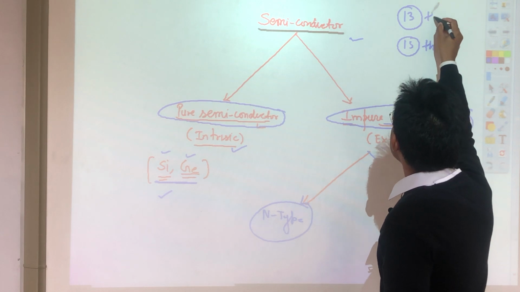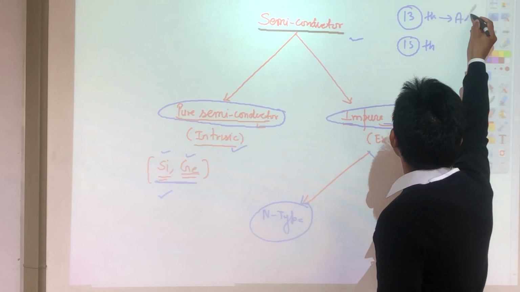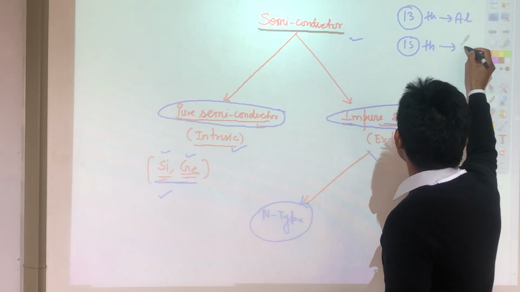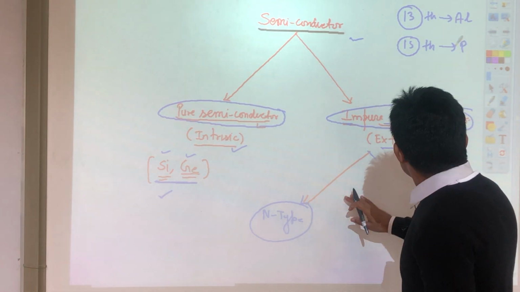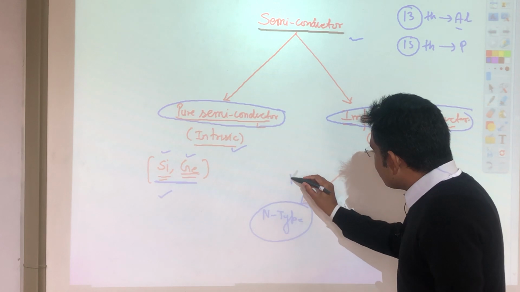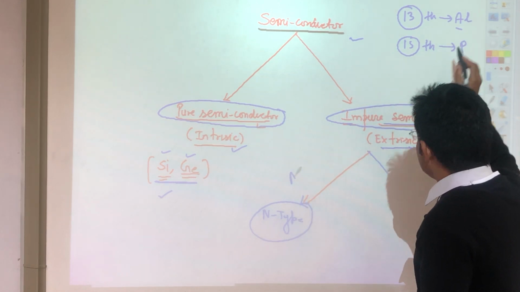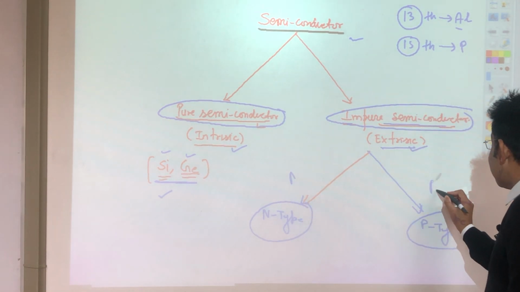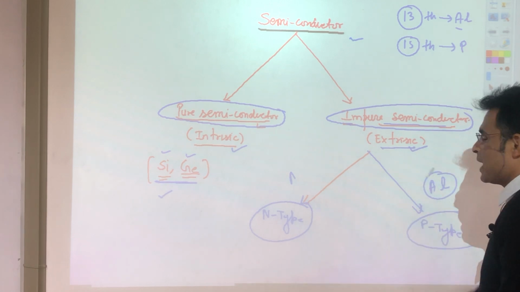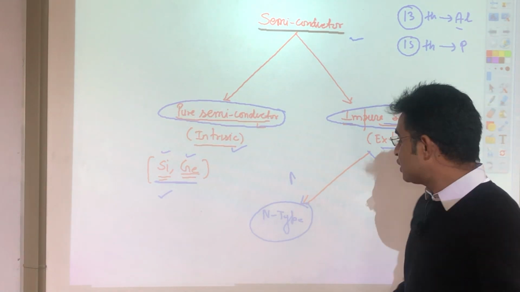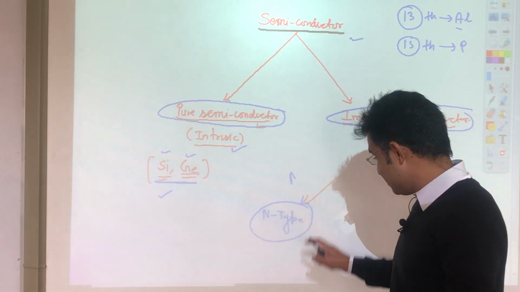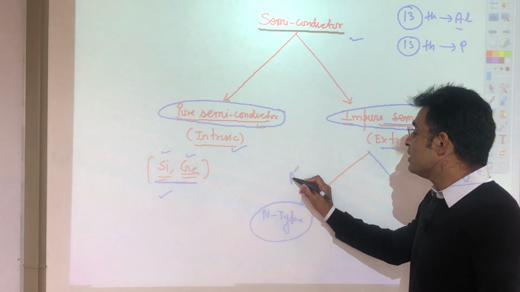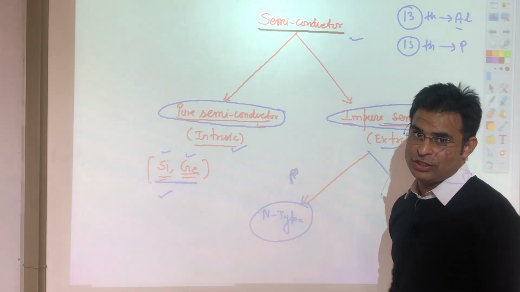For the 13th group, one example I take is aluminum, and for the 15th group, one example I take is phosphorus. If I mix a 13th group impurity like aluminum, that is called p type. And if I mix a 15th group impurity in the semiconductor, that will be n type, and an example of that is phosphorus.